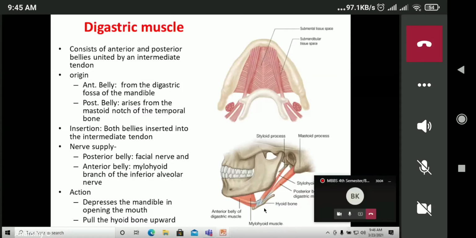And the nerve supply of the digastric muscles: the posterior belly by the facial nerve and the anterior belly by the mylohyoid branch of the inferior alveolar nerve. And again, this is a branch from the trigeminal nerve. The action of the digastric muscle: it helps to depress the mandible in opening the mouth and pull the hyoid bone upward. So that is the function of the digastric muscles.